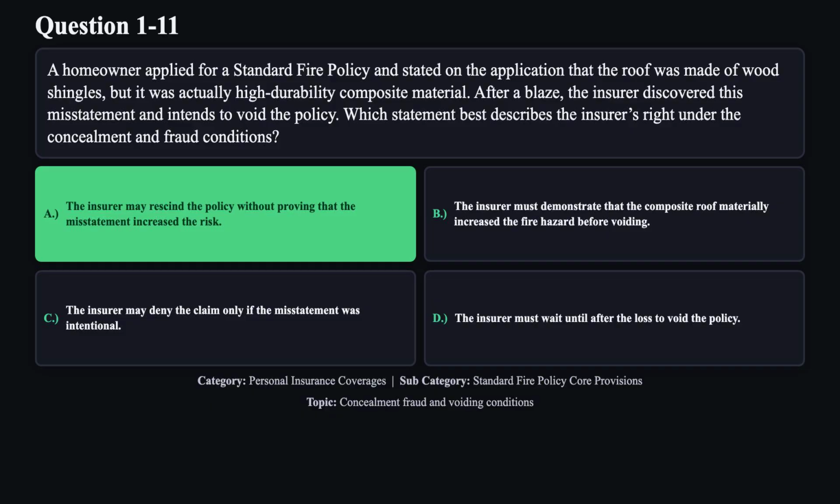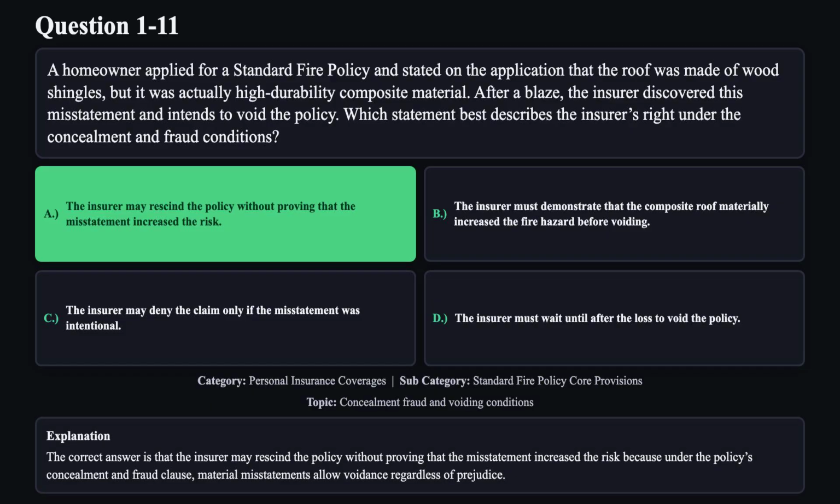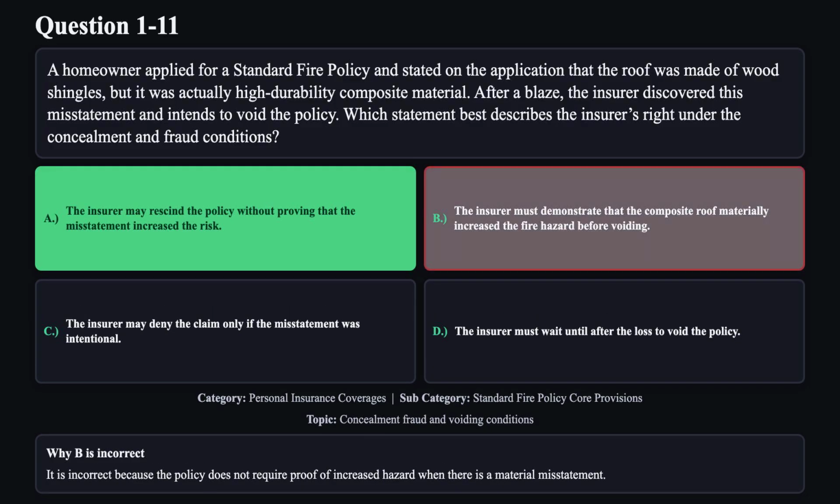The correct answer is A. The correct answer is that the insurer may rescind the policy without proving that the misstatement increased the risk, because under the policy's concealment and fraud clause, material misstatements allow voidance regardless of prejudice. Reason B is not correct. It is incorrect because the policy does not require proof of increased hazard when there is a material misstatement.